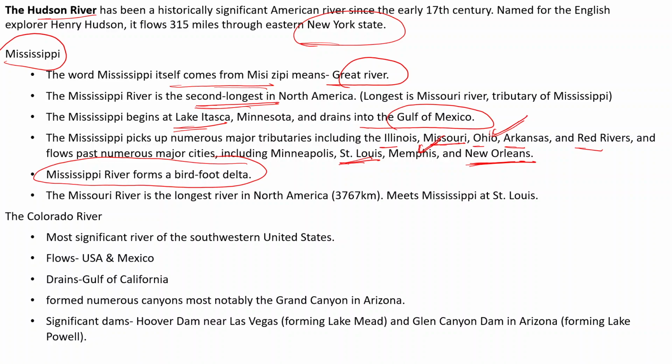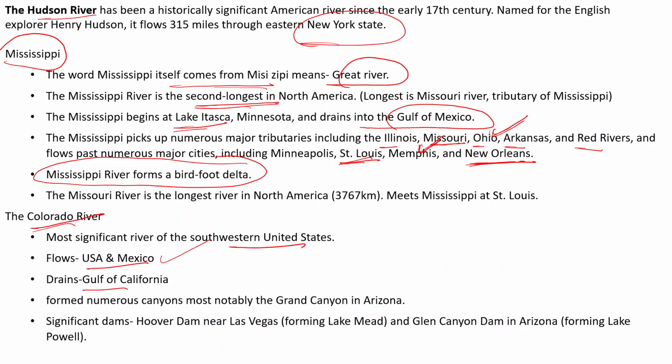So deltas are of different types: the arcuate shaped delta, the bird foot delta, dissected delta, the old delta. All these things you will have to study in geography, the different types of deltas. Then the Colorado River, the most significant river of the southwest United States. It flows through two countries, you know this, USA and Mexico.